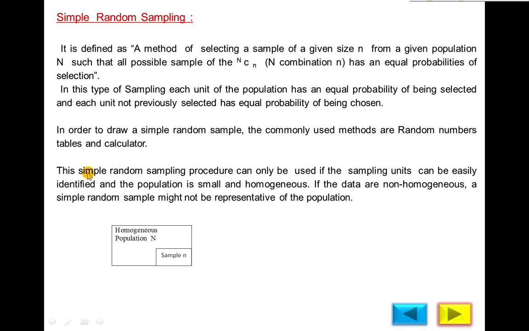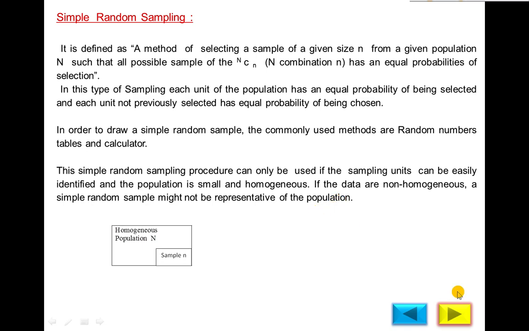So with the help of random number tables and calculator, you can select the sample. In a random number table, first we select any line, any column, and then according to the number we select the numbers. This simple random sampling procedure can only be used if the sampling units can be easily identified and the population is small and homogeneous. If the population is small and homogeneous, then we use the simple random sampling method. This is the most important thing. If the data are non-homogeneous, a simple random sample might not be representative of the population.